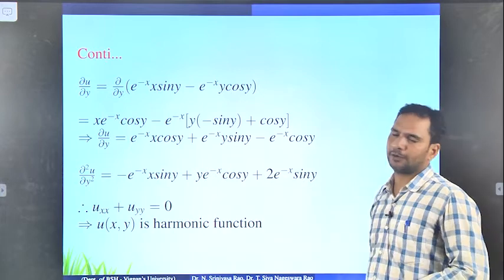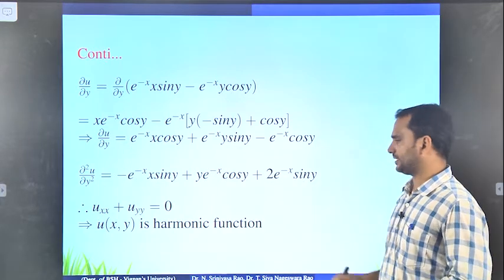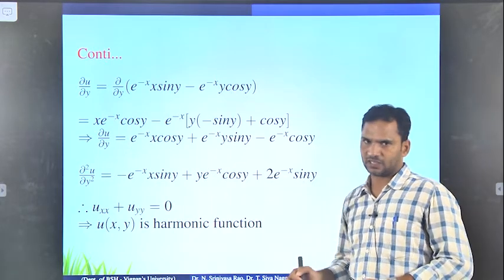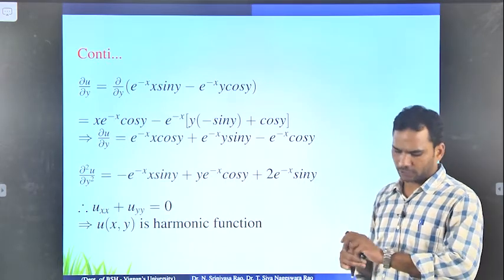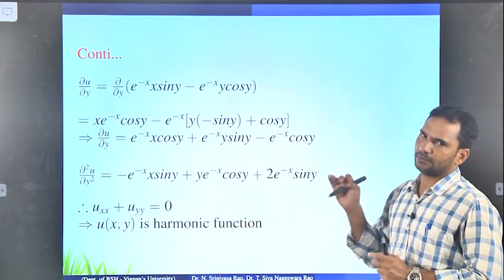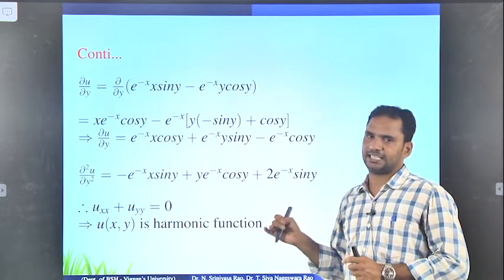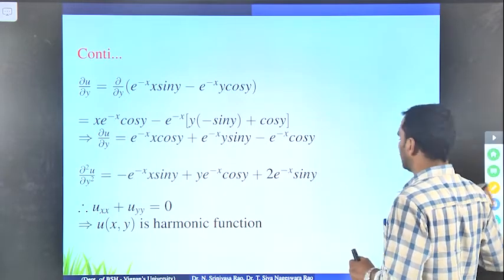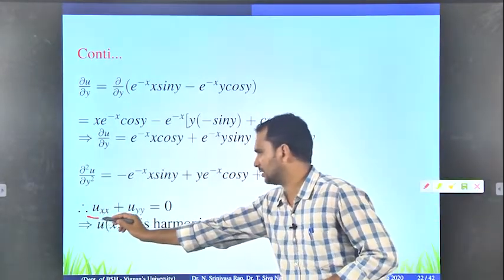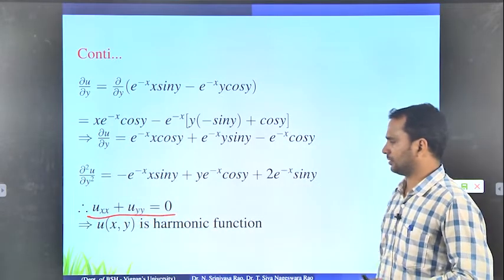So this way we have to prove whether the given function is harmonic or not. Simply remember, a given function u of x y is harmonic if it satisfies the Laplace equation. What is the Laplace equation? This is called the Laplace equation: u xx plus u yy equals 0. Okay.